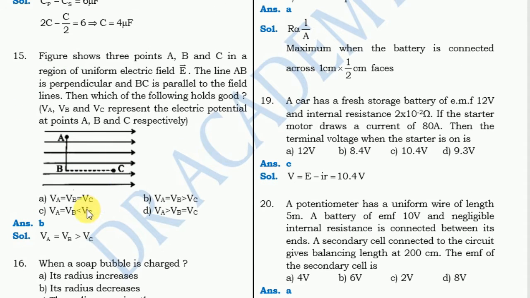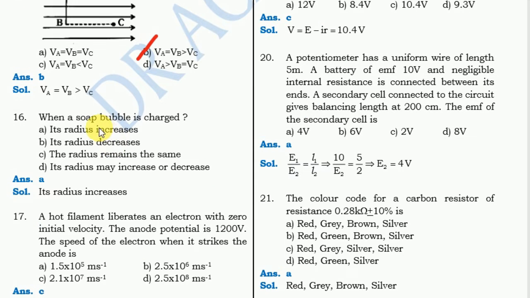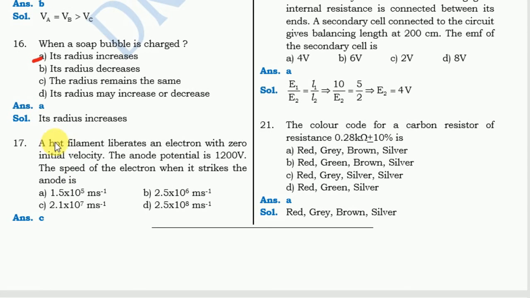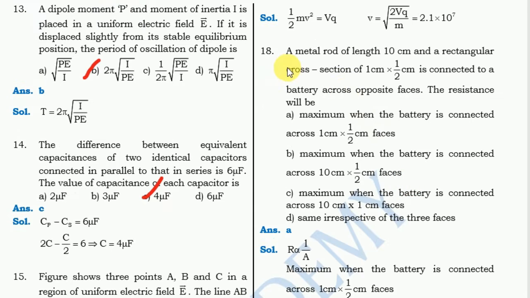Next one, when a soap bubble is charged. For this one, option A is correct, its radius increases. The next question, a hot filament liberates an electron with zero initial velocity. For this question, the correct answer is option C. Okay, next one, a metal rod of length 10 centimeter. Okay, for this question, the correct answer is option A.